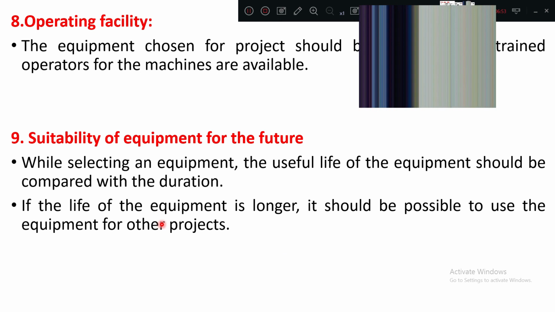If the life of the equipment is longer, it should be possible to use the equipment for other projects. Very important term. The equipment should be purchased for multiple projects, then only it will give profit. Okay.